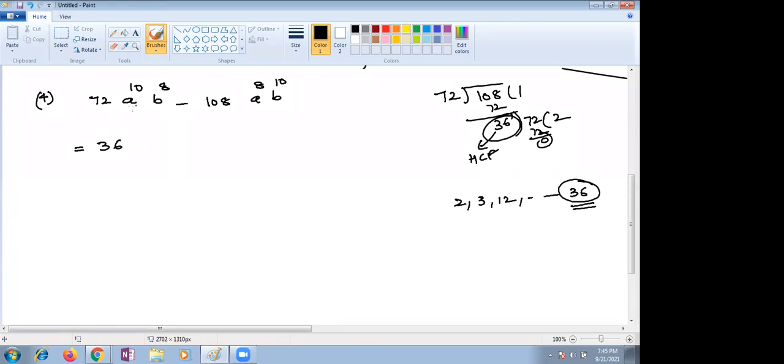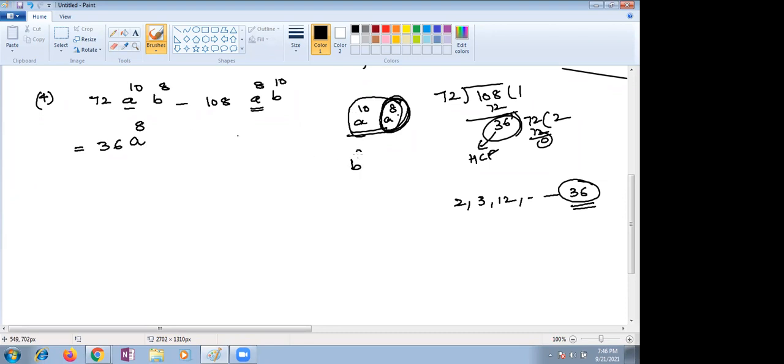Now you have to see: A power 10 is there in the first term, and A power 8 in the second. Which is the minimum repeated in both cases? A power 10 is not there in the second term, so which one is minimum here? That you have to take outside: A power 8.